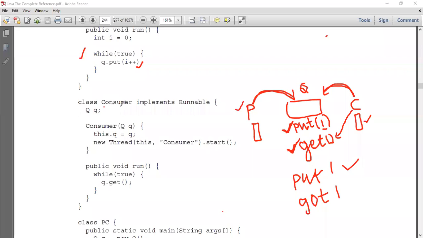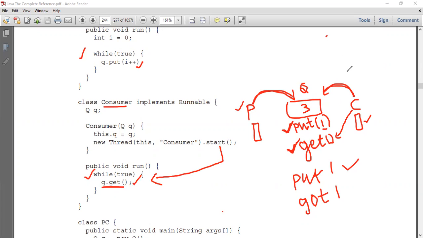Consumer. Once I run the thread, the control jumps inside this run method, and inside this run method again I'm having an infinite loop, and in this infinite loop I'm trying to call q.get. Let us assume that the producer has produced a value called 3. Now the consumer is trying to call the q.get method.